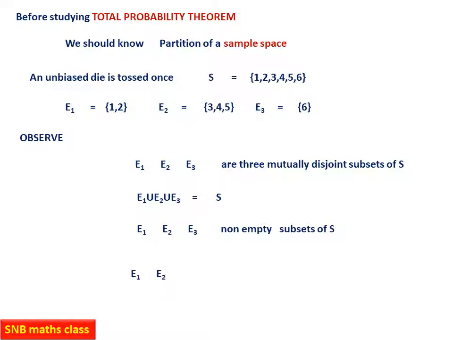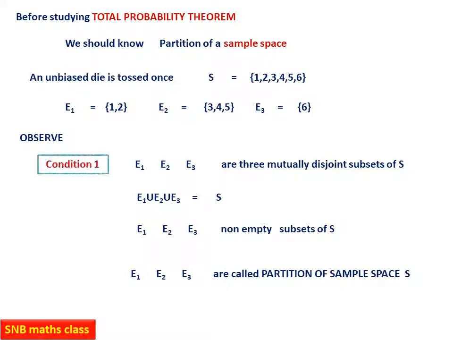Therefore, if these three conditions are satisfied, it is called a partition. So E1, E2, E3 are called a partition of the sample space. I have just given you one example. You can divide sample space S into different subsets, but the condition is these three.